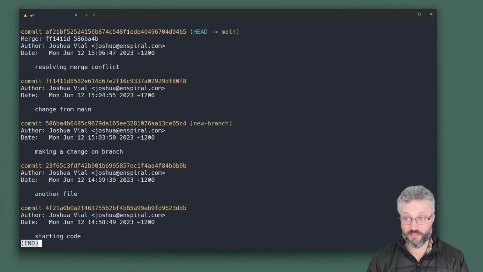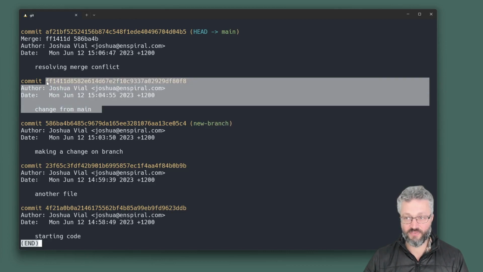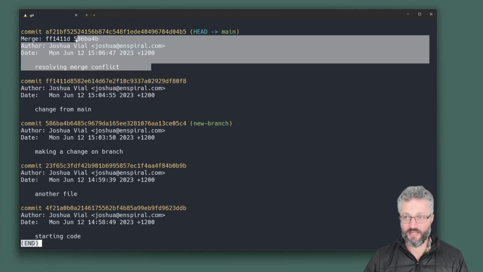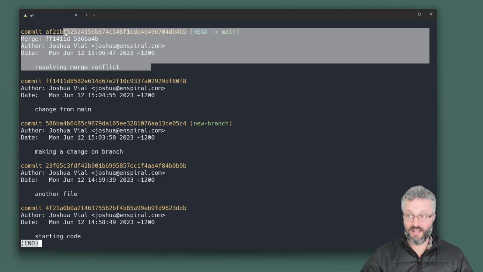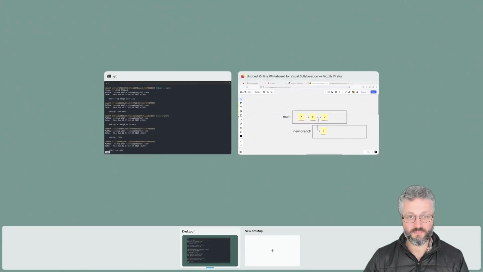I've made another commit. And now you can see the Git history. Here's the starting code. Here's my first change. Oh, here's the change that happened on new branch. And you'll see this is where the pointer for new branch is. It doesn't know anything about these other ones. And then here's where the change from main happened. And up here, this is a new commit which resolved the conflicts and merged them in. This is where your main branch is.